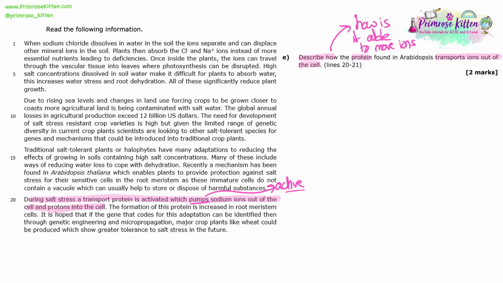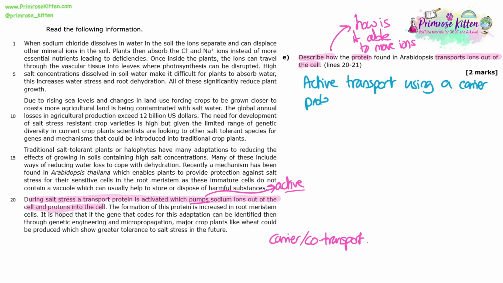It's obviously potentially moving sodium ions against their concentration gradient, because if the sodium ions have come in because there's more sodium ions around because of the salt stress, then it's actively trying to get them out. They'll be moving them against their concentration gradient. And it mentions this idea of sodium ions out and protons in. So this could be a co-transport setup. It's going to be some kind of carrier protein that's physically moving ions across the membrane. And we've mentioned active transport, so that's a lot there. So you can either go down the active transport route or the co-transport route, or both.